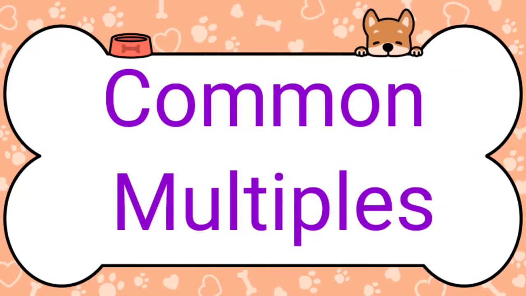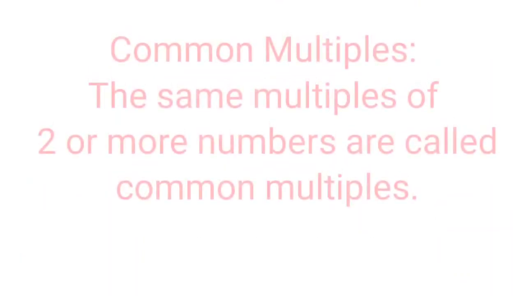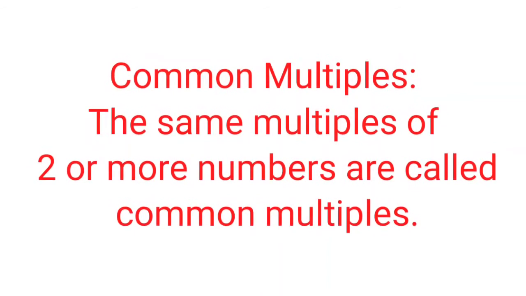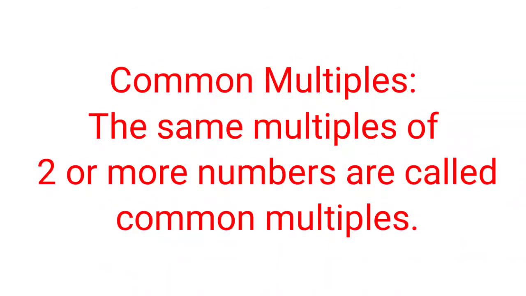Now we are going to learn about common multiples. The same multiples of two or more numbers are called common multiples. Suppose you have to write the multiples of two or more numbers, then the multiples that match in each group are called common multiples.